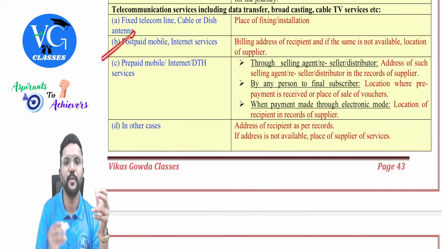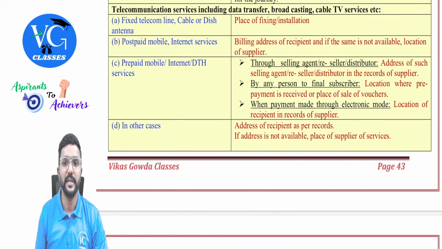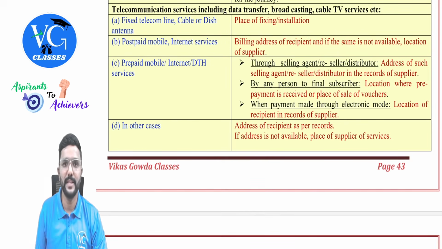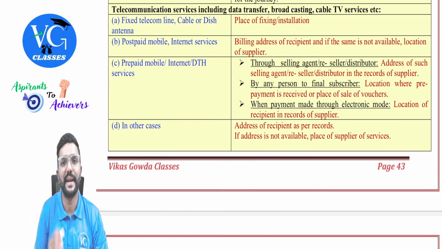Okay, sir. Next, postpaid mobile or internet services, the billing address will be the place of supply. If by chance that is not available, then the location of supplier. Then the location of supplier, guys. Next, prepaid mobile internet or DTH services. How are you getting that services?